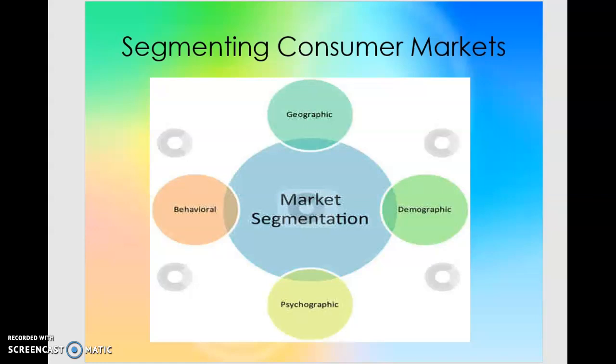There may be market segmentation based upon the psychographic basis. Psychographic, as you understand, depends upon the ideas, opinions, thoughts, attitude, aptitude of the buyer. Then there is the demographic basis.